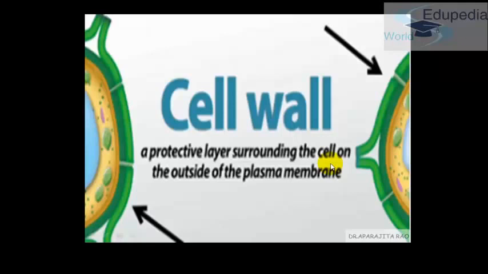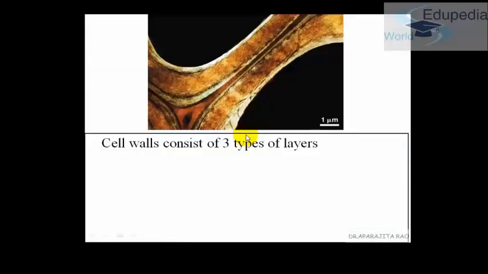Another very important thing that you should know is that cell wall is only present in plant cells and not in animal cells. The most commonly asked question in the whole of cell biology, we'll be covering it in the last lecture of this topic, is the difference between plant cell and animal cell. Okay, so now coming back to cell wall, it consists of three types of layers.